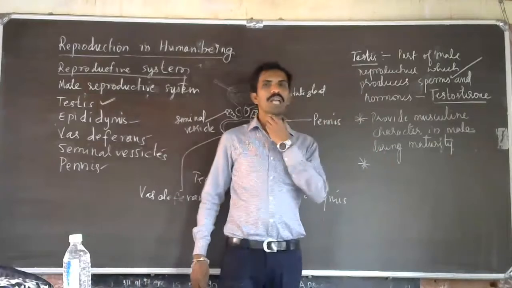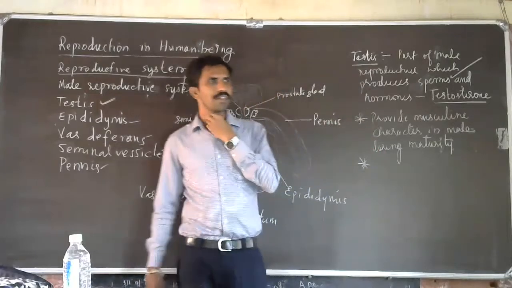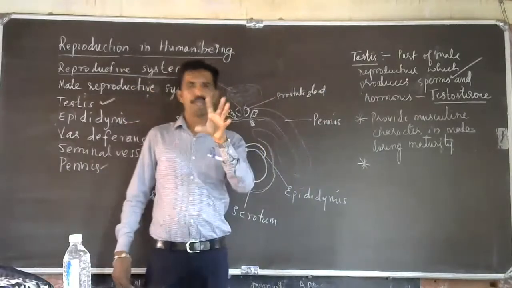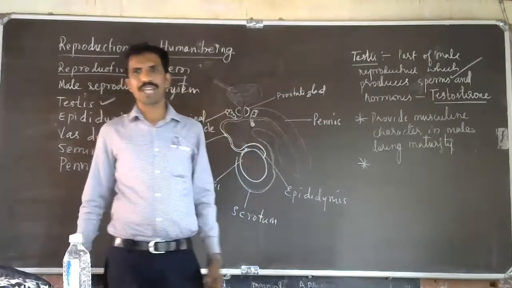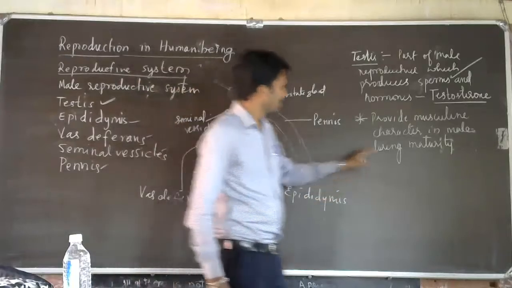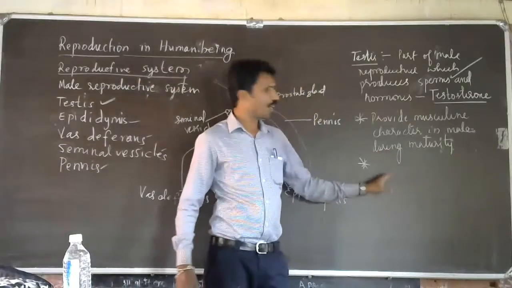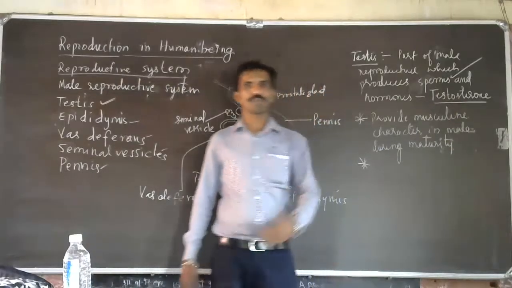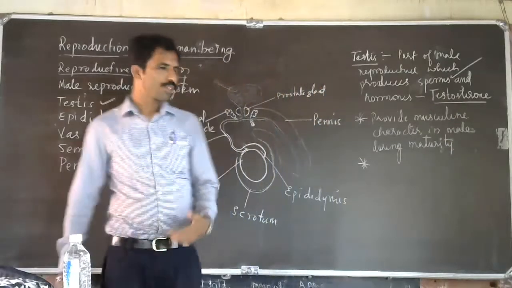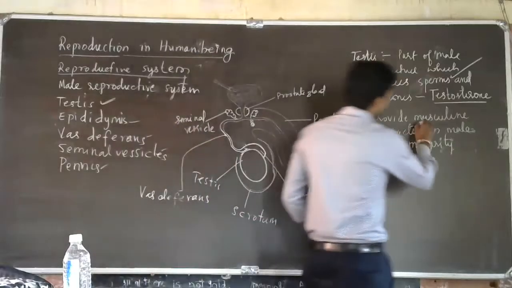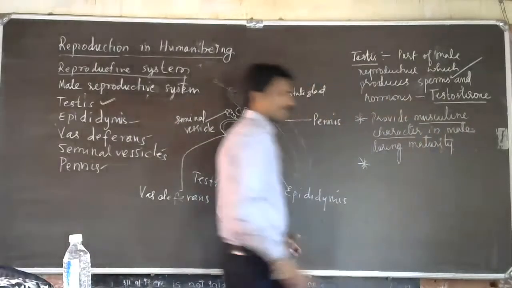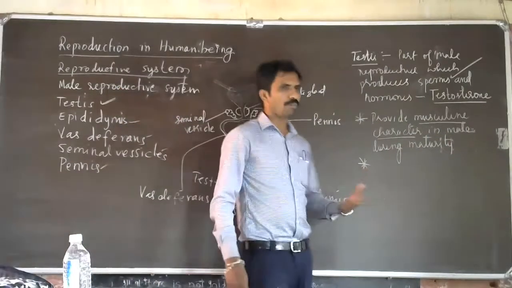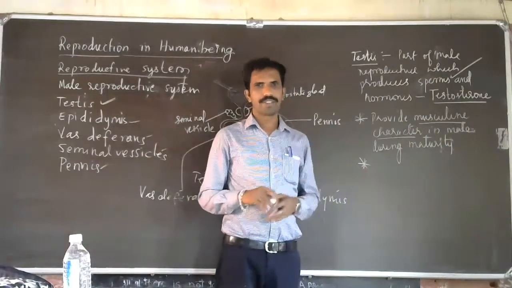And Adam's apple is also a main one. The voice of the male or a boy changes after some time and becomes harsh. That is also due to this hormone which is produced after maturity.